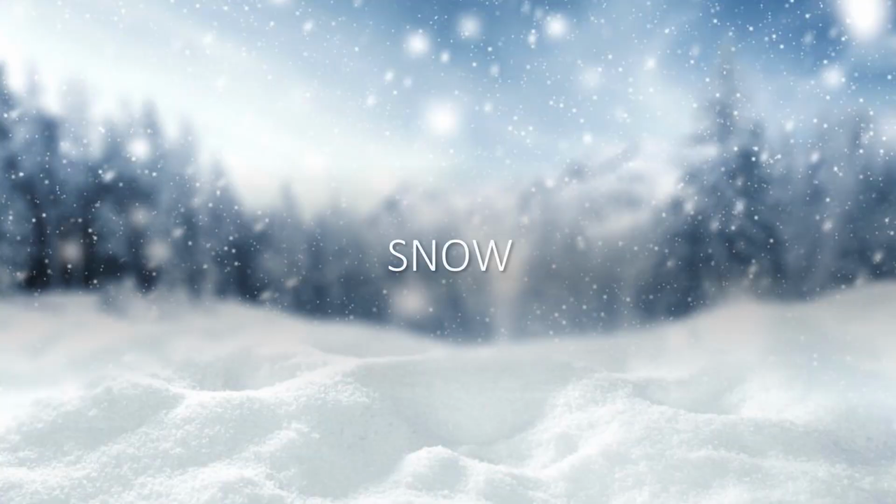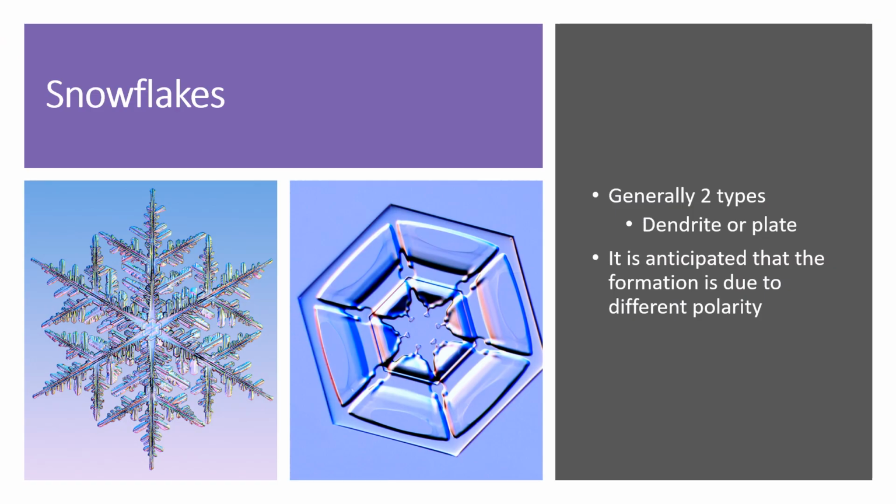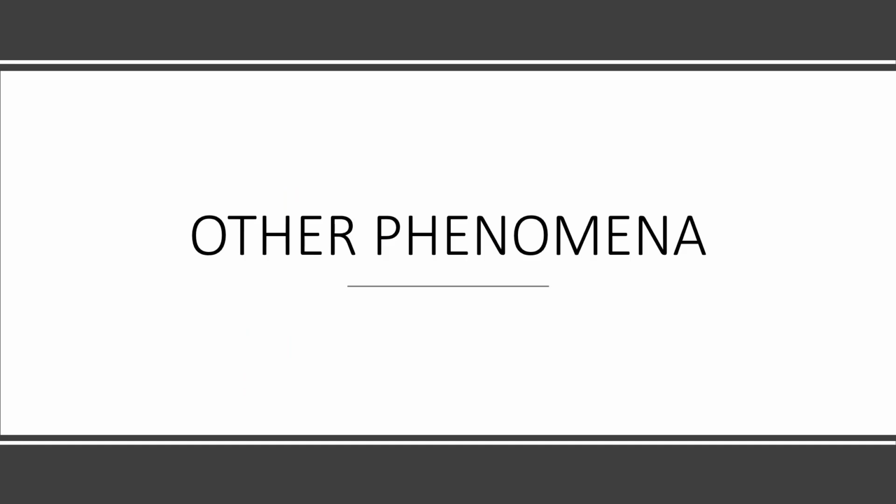The fourth natural phenomenon, snow. Snowflakes. Generally, there are two types, dendrite or plate. However, I couldn't find enough supporting information on this. It is anticipated that the formation is due to different polarity. Maybe one type forms during daytime, the other during nighttime. Let's see what other phenomena support this hypothesis.